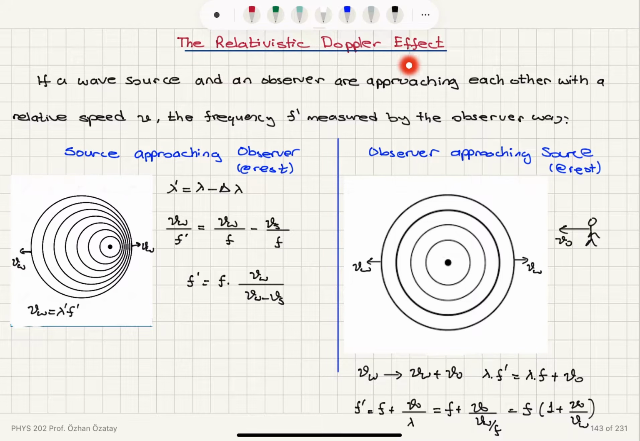The relativistic Doppler effect. Now the question I would like to address is what happens if the source of waves and the observer are moving relative to each other with a speed close to the speed of light, so that relativistic corrections become important. So if a wave source and an observer are approaching each other with a relative speed v, the frequency f prime measured by the observer was given using Galilean relativity by the following arguments.